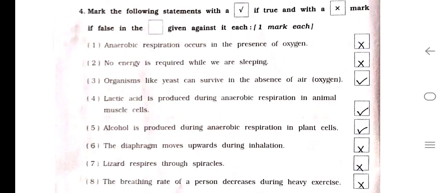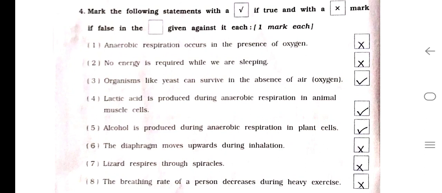Question number 4. True or false? Number 1. Anaerobic respiration occurs in the presence of oxygen. Wrong. Number 2. No energy is required while we are sleeping. Wrong. Number 3. Organisms like yeast can survive in the absence of air, oxygen. Right. Number 4. Lactic acid is produced during anaerobic respiration in animal muscle cells.